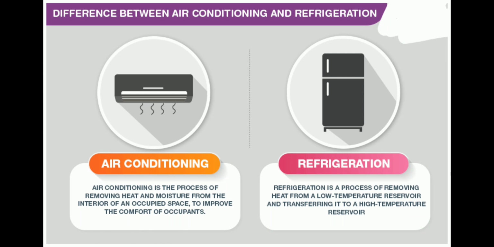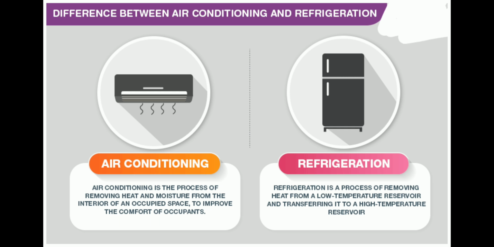Difference between air conditioning and refrigeration. Did you notice how the air conditioner is different from the refrigerator? That is called a fridge. In an air conditioner, when you set a particular temperature, like 18 degrees, your room will automatically be set to 18 degrees and constantly maintain that temperature throughout the day. But in the case of refrigeration, it is constantly removing heat from the inner side of your refrigerator.